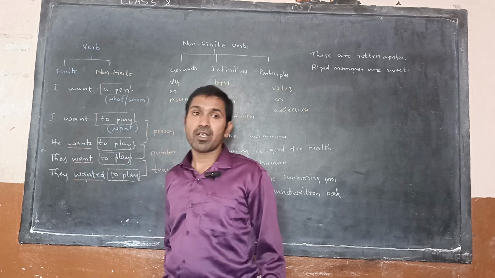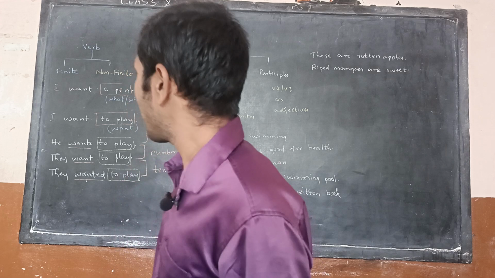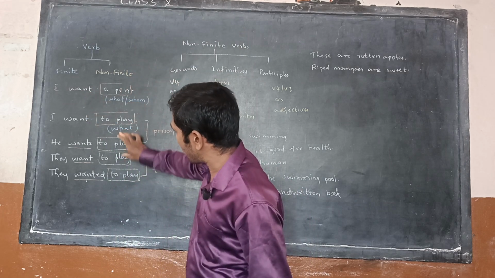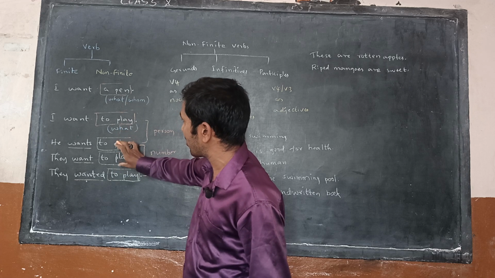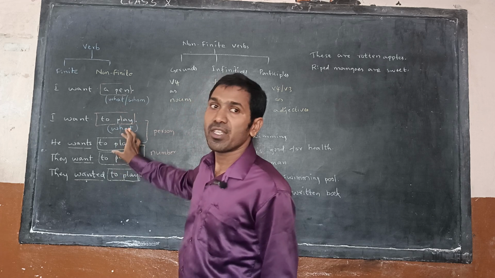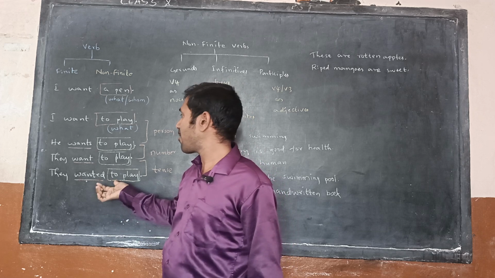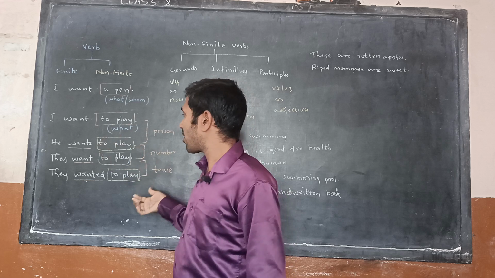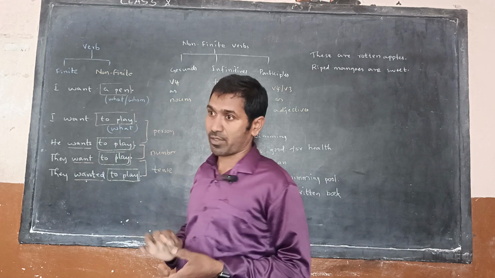The verb that changes based on the person, number, tense is called finite verb. The verb in the boxes you see, to play, never changed. It remained the same all the time, irrespective of person, number or tense. Such verbs are called non-finite verbs.